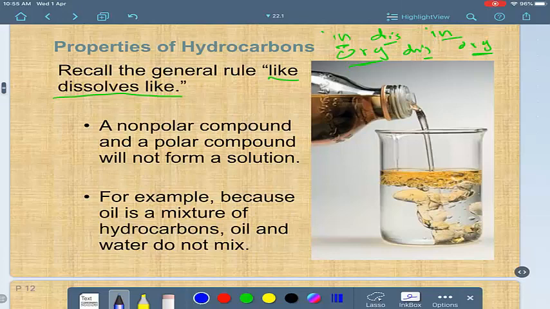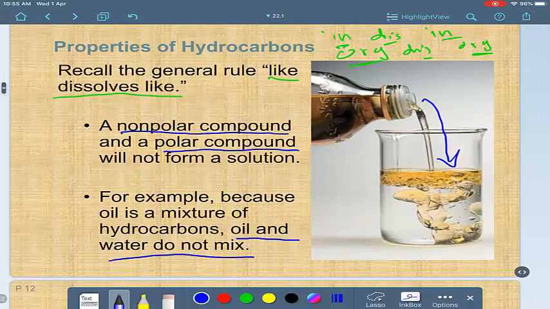Here we have a nonpolar compound, which is oil. The other compound is water, a polar compound. Can you dissolve oil in water? No. Why? Because like dissolves like. This is an example. You cannot mix them together, so oil and water don't mix.